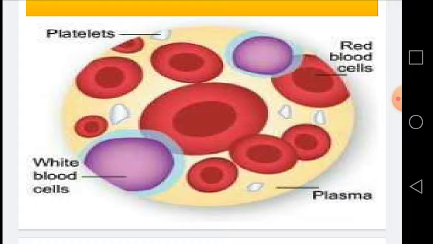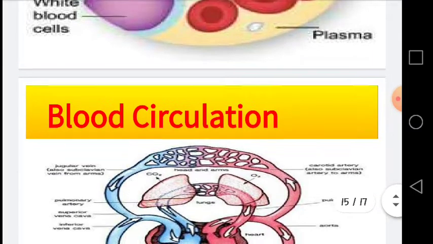while the platelets are basically not cells, these are fragments of some specialized cells which are present in the bone marrow, and the platelets are very helpful for the clotting of the blood. They heal up our wounds. When we get some injuries, the platelets help to heal up the wound. And I told you that the white blood cells are responsible for the defense of our body.